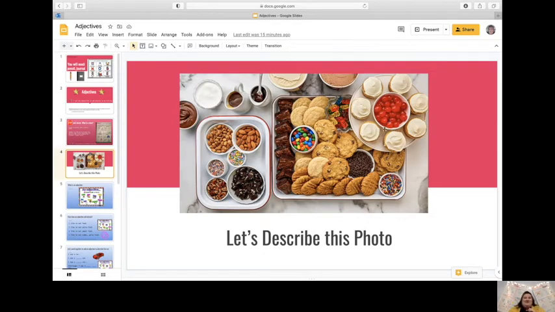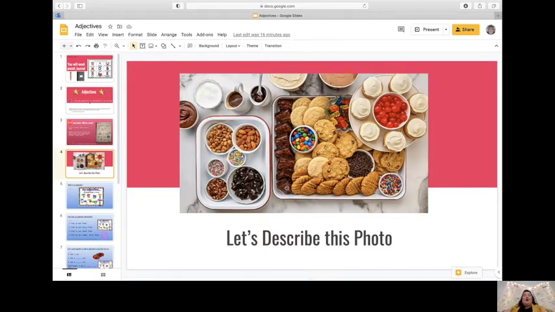Red cherries, that's another great one. And then salty almonds. Salty, see almonds that are salty. Great, my friends. So those words that you use to describe, even if you just said cookies, we could even go a little further and talk about how would we know what kind of cookies? What do those cookies look like? What do those taste like?